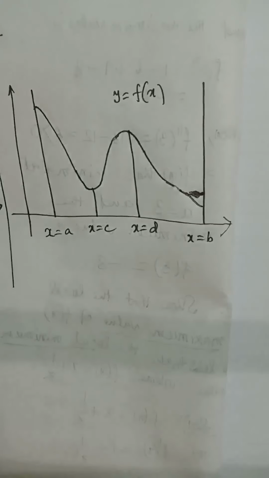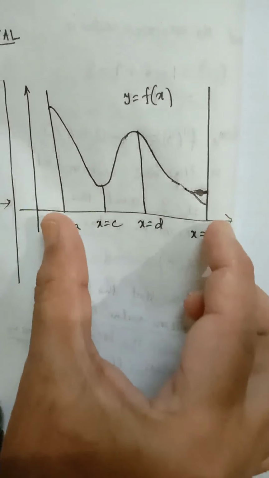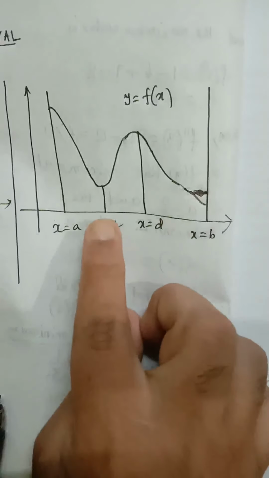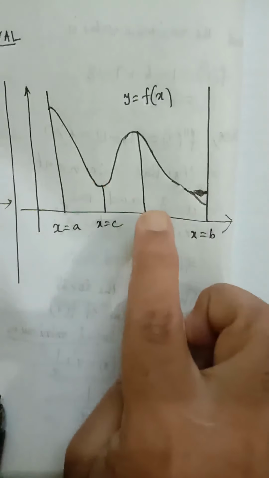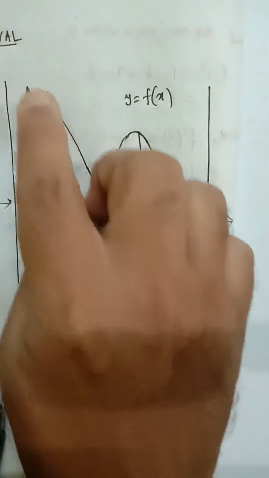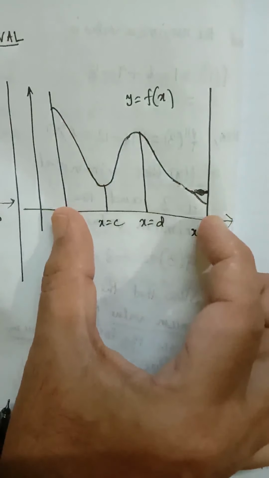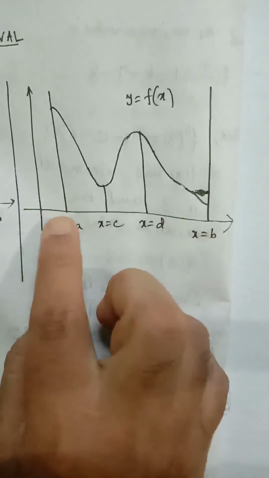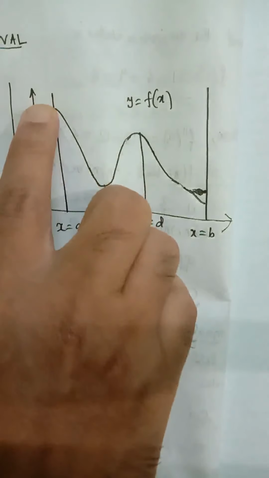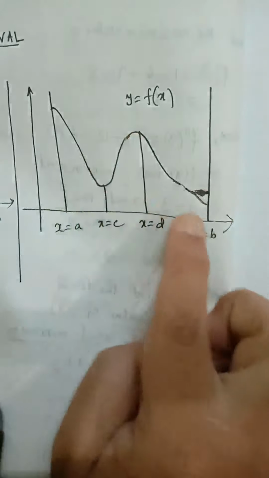And now this is another graph of the function y equal to f(x) in the closed interval [a, b], from x equal to a to x equal to b. Here the function has a local minima at the point x equal to c and local maxima at x equal to d. Now if we consider the whole graph from x equal to a to x equal to b, we can see the maximum value of the function is at x equal to a. At x equal to a, the function has a maxima, and at x equal to b, the function has minima.